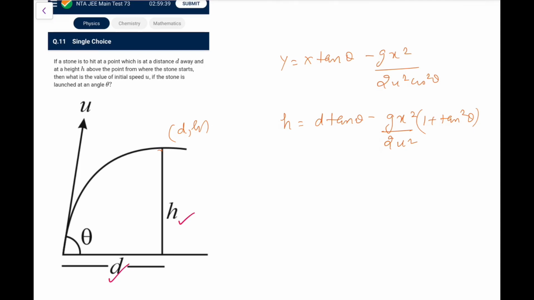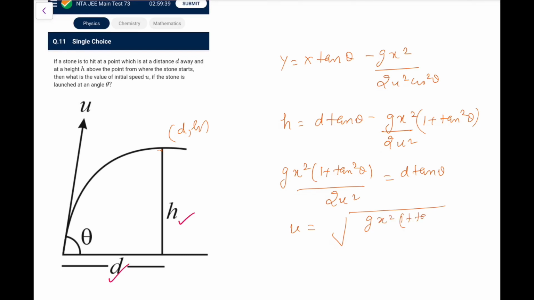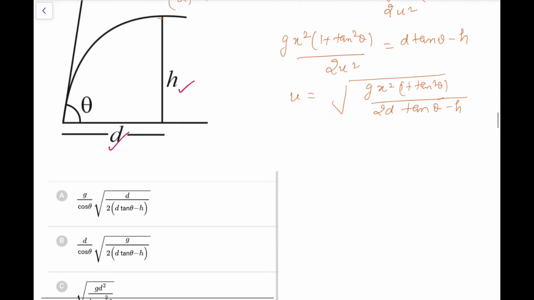So this comes out as gx square times 1 plus tan square theta upon 2u square equals d tan theta minus h. So this u comes out as under root of g x square 1 plus tan square theta upon 2 into d tan theta minus h. Okay, that is what we are getting. And where is h? H has gone, it is here, so it is 2 into d tan theta minus h.